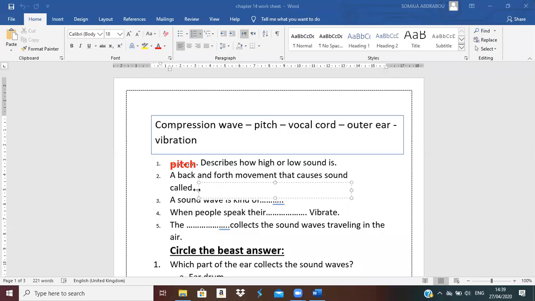What causes sound? Vibration. Vibration, okay? When the vibration happens, we can have sound. What is back and forth movement? It is vibration.